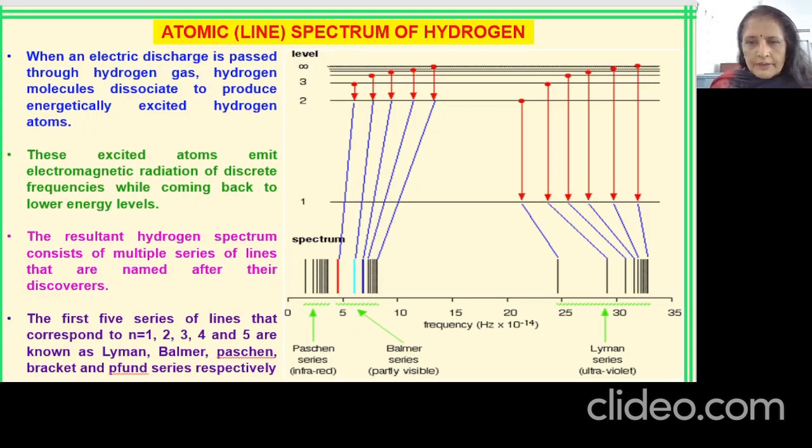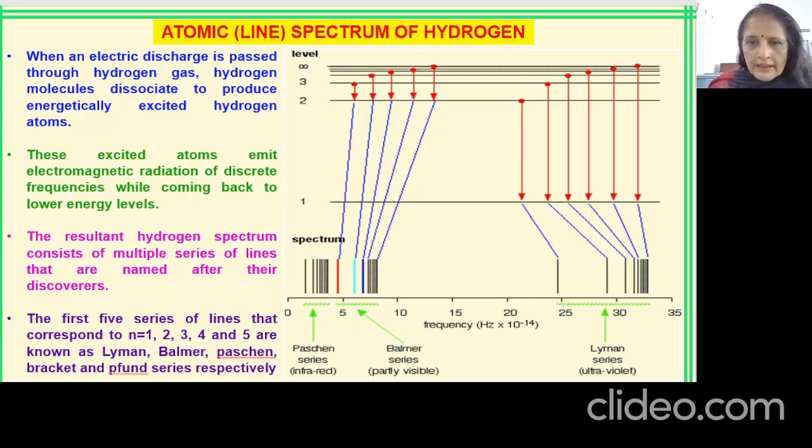When we do an electric discharge through hydrogen gas, hydrogen molecules will dissociate into hydrogen atoms. These atoms will emit electromagnetic radiations of definite frequencies while coming to the lower energy levels. Electrons, while coming to the lower energy level, will emit radiations of particular frequencies, and that will form multiple series of the hydrogen spectrum. Now let me elaborate this a bit more.